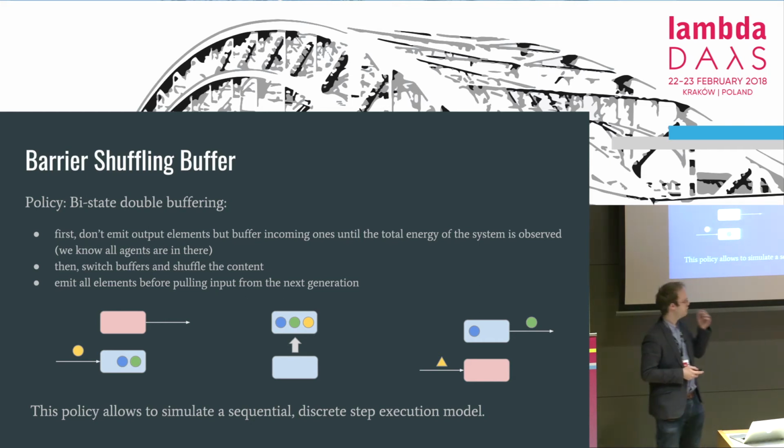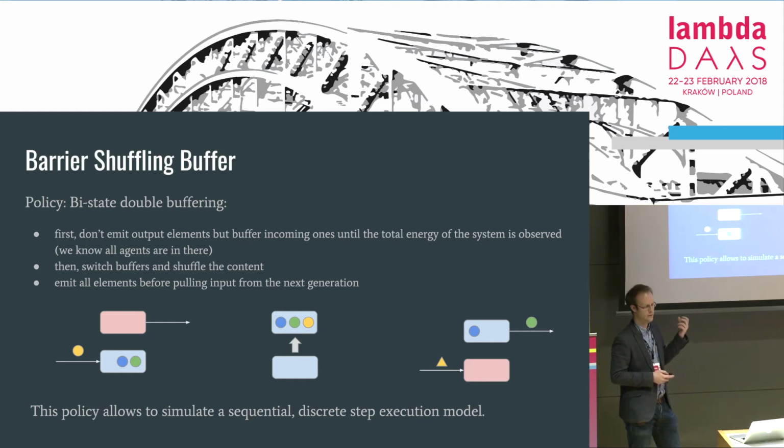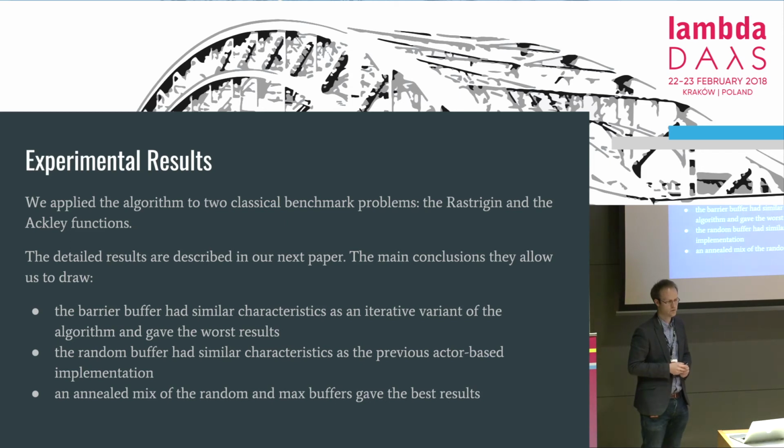So using this buffer, we can actually, we show in a paper that this streaming model is more general than the previous ones, as they can be simulated in this one. So we applied the algorithm to two classical benchmark problems in optimization algorithms, the Rastrigin and the Ackley function.